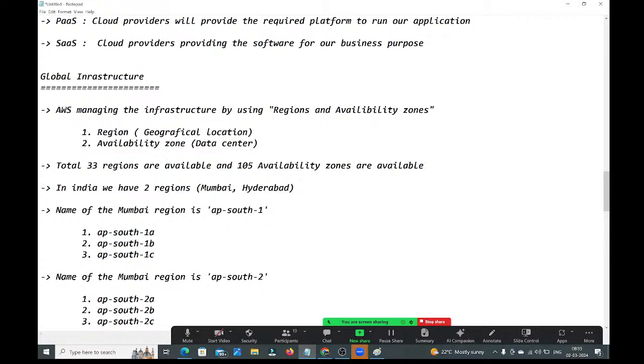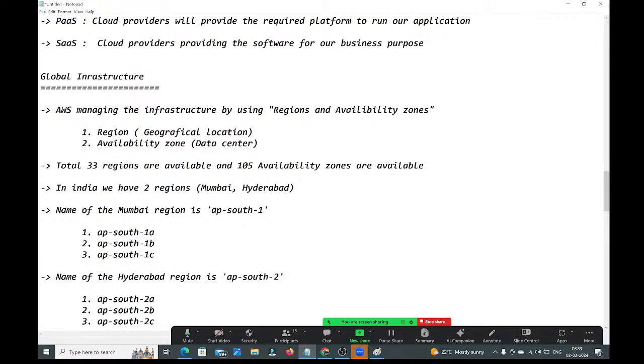Is it clear, guys, how AWS is managing the infrastructure globally? AWS manages the infrastructure using regions and availability zones. Region means a geographical location. Availability zone means a data center. In total we have 33 regions and 105 availability zones. In India, we have two regions, one located in Mumbai, another located in Hyderabad. The name of the Mumbai region is AP South 1. The name of the Hyderabad region is AP South 2. Under the AP South 1 region, these three availability zones are available.